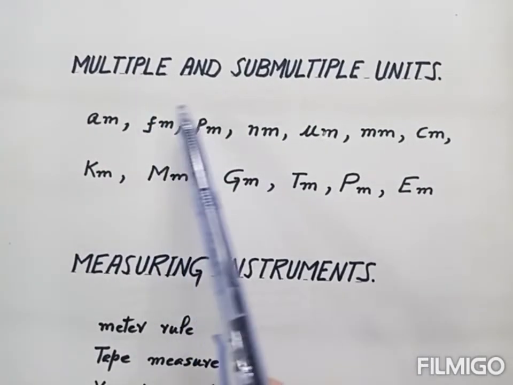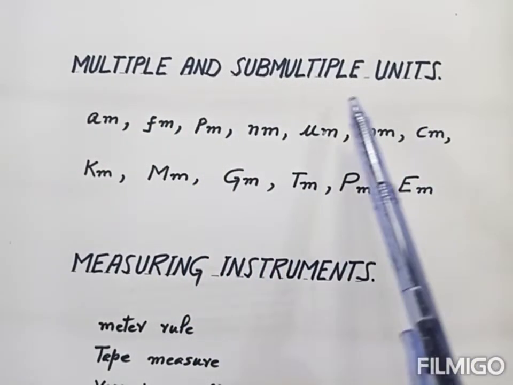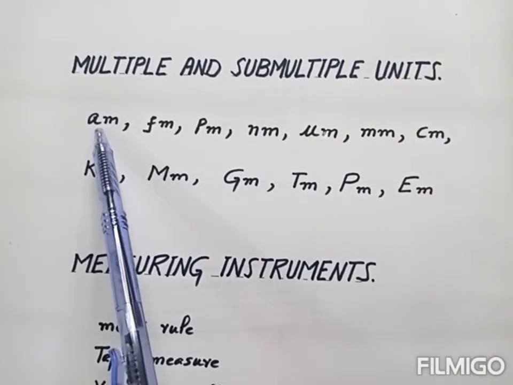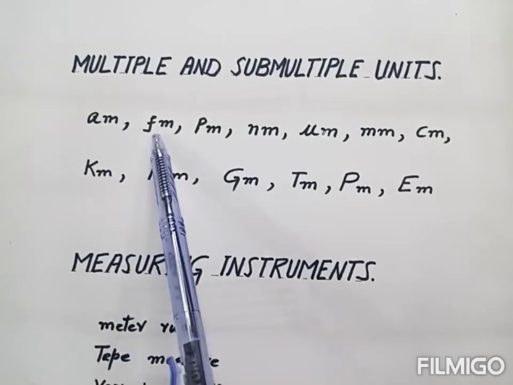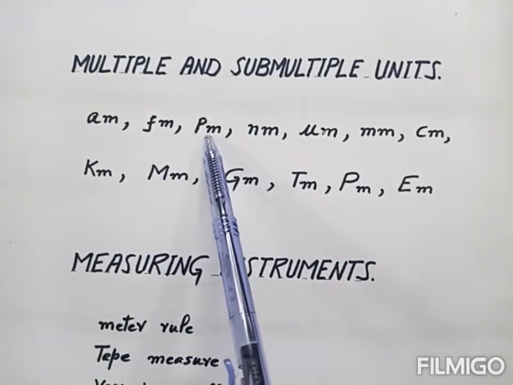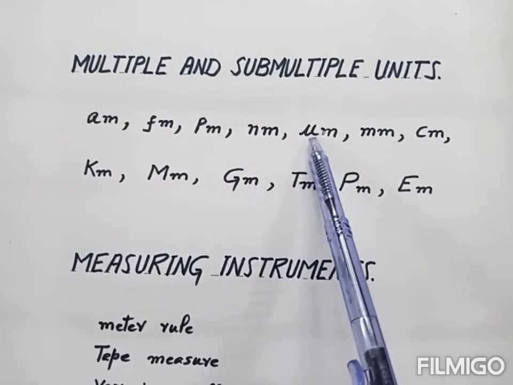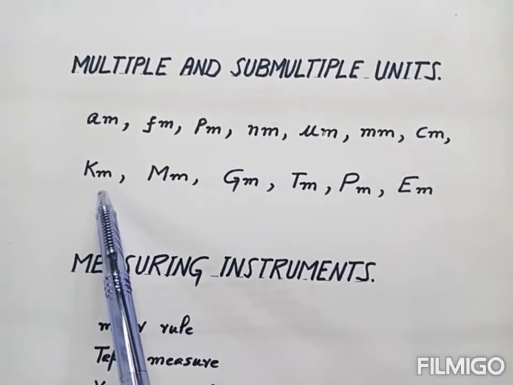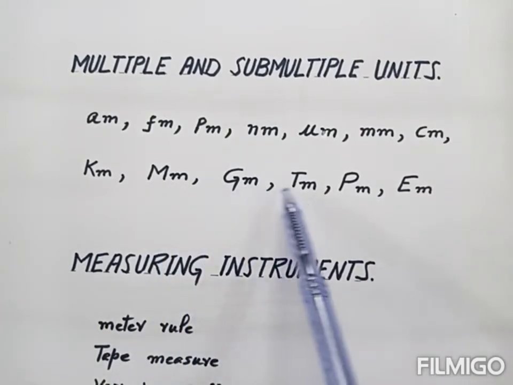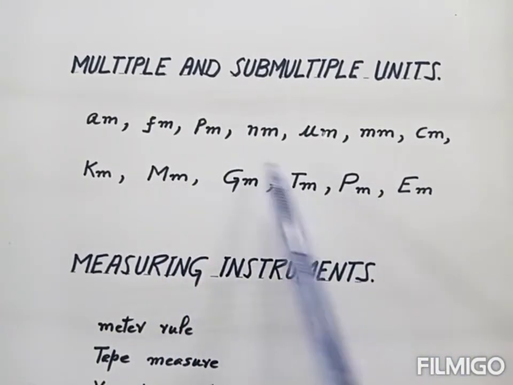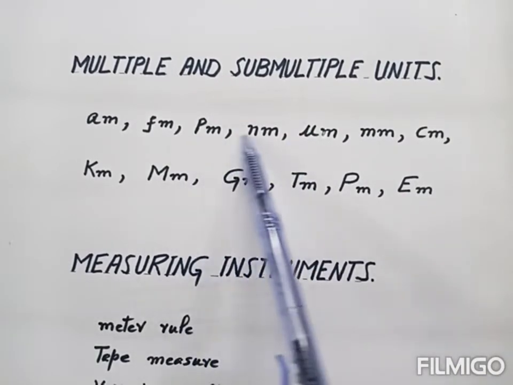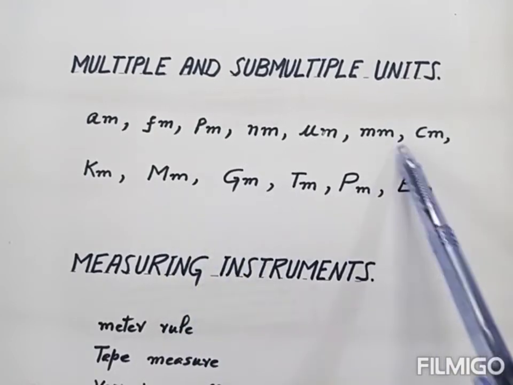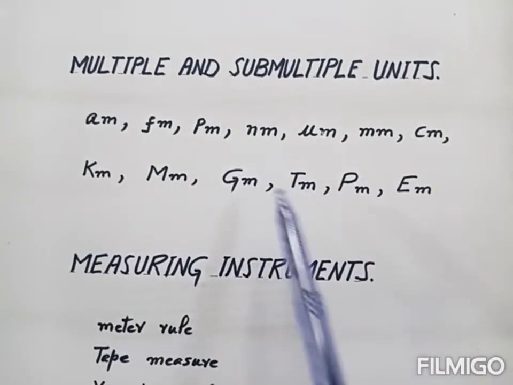Now the multiples and submultiples of units. There are different multiples and submultiples of the units. For example, this is attometer, femtometer, picometer, nanometer, micrometer, millimeter, centimeter, kilometer, megameter, gigameter, terameter, petameter, hexameter. So these are submultiples and these are multiples. These all are also the units of length.